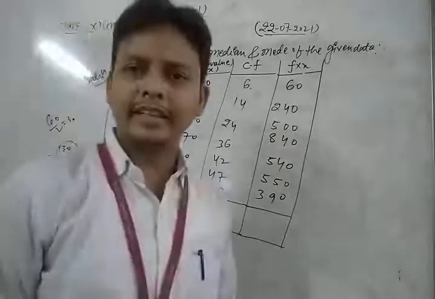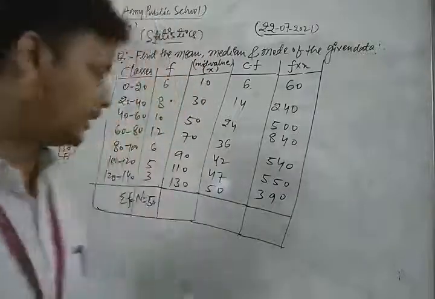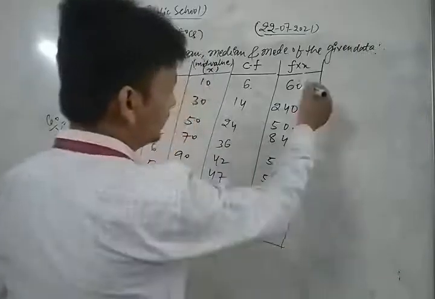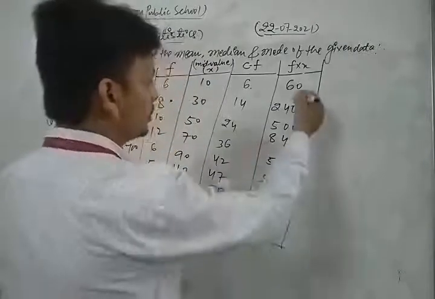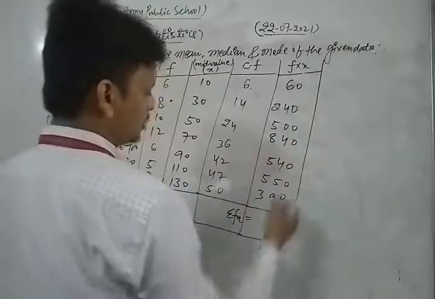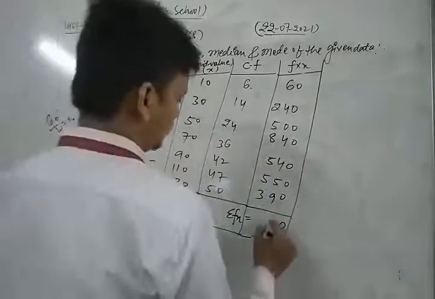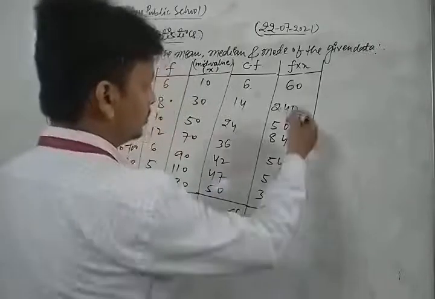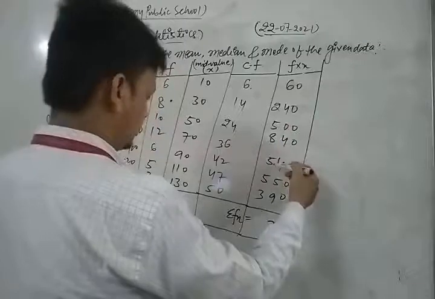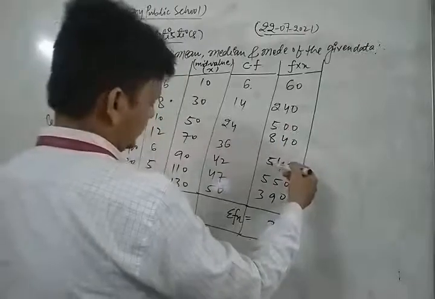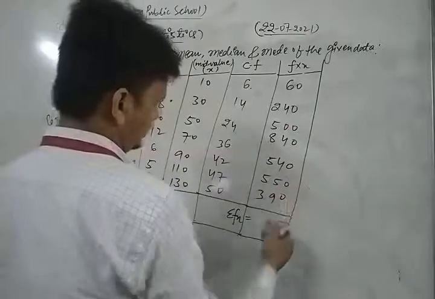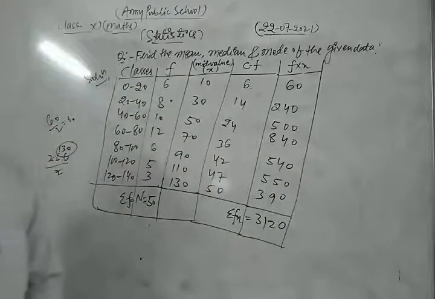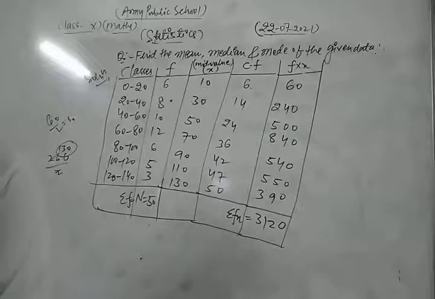Now for finding the mean, we require sigma f as well as sigma fx, so we add them. Sigma fx is equal to what? Let's see, 3,120. Okay.